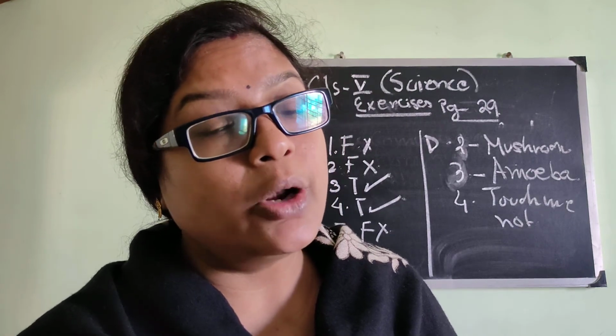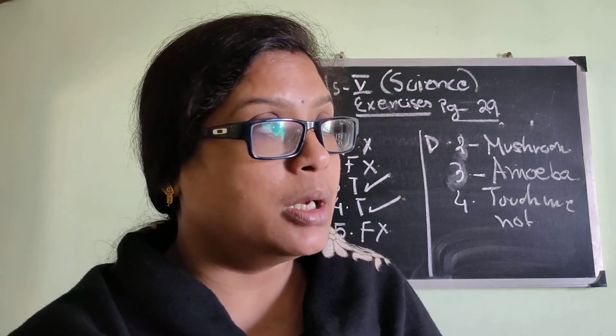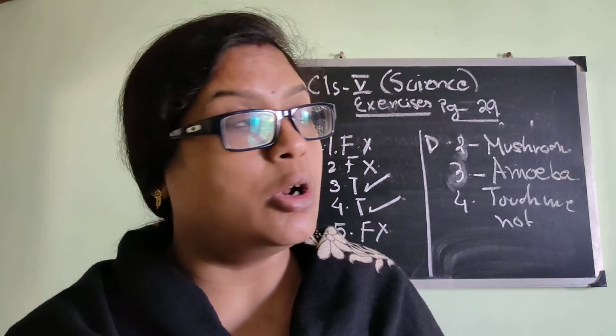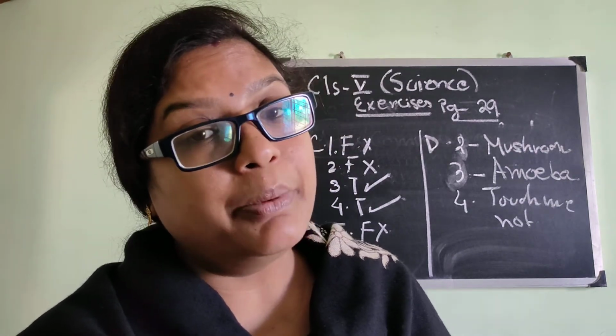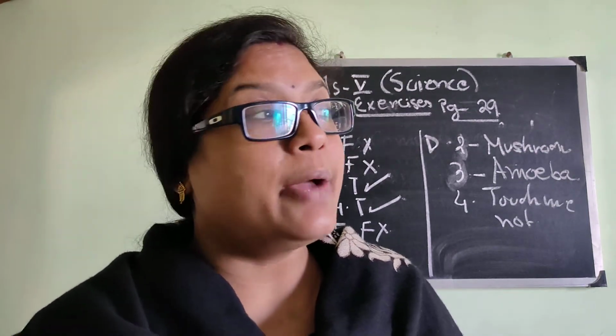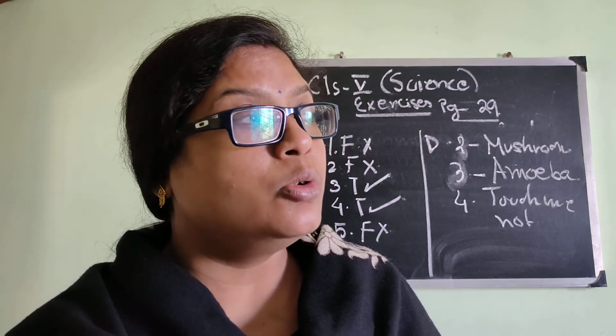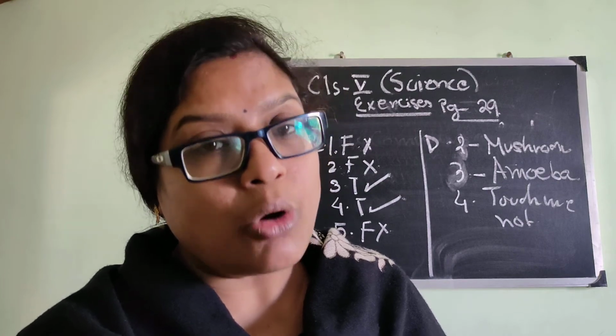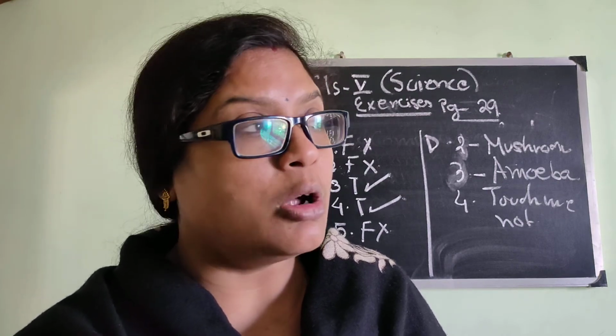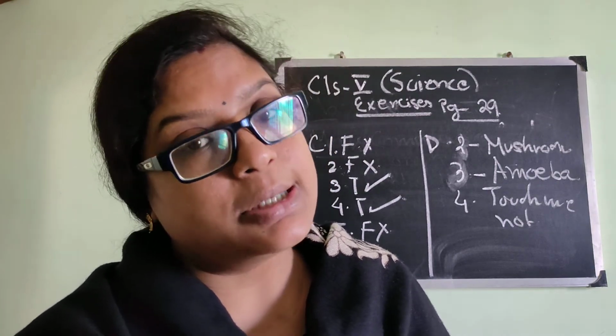Non-green plants, which do not have chlorophyll, are unable to make their own food. So they depend on other animals, vegetables, rotten food or the like, and receive their food from them.